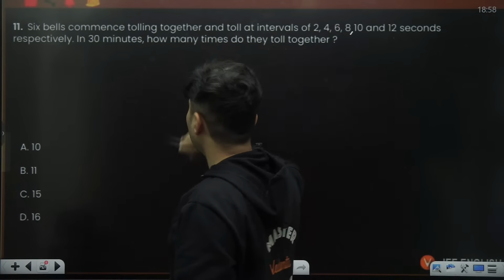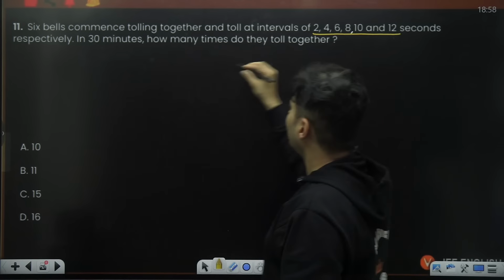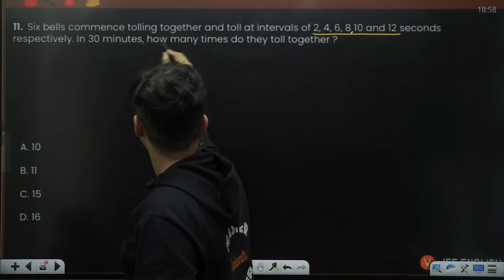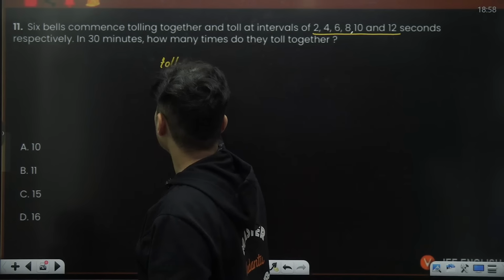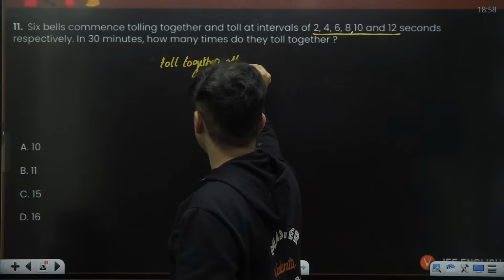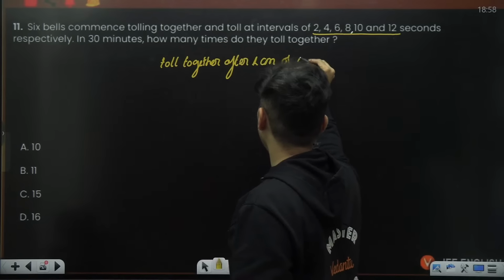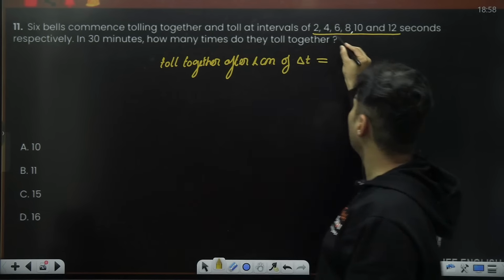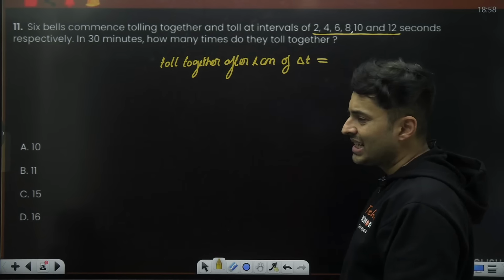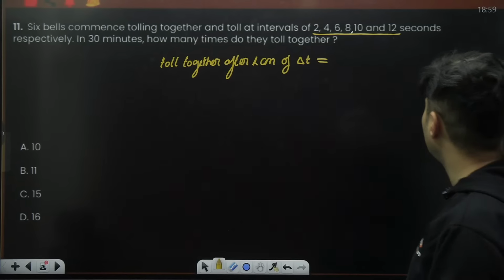Okay. So my dear warriors, over here, first figure out the interval. They toll together after the least common multiple of their intervals. So what is the LCM of 2, 4, 6, 8, 10 and 12? Come on, my dear warriors. What is the LCM of 2, 4, 6, 8, 10 and 12?